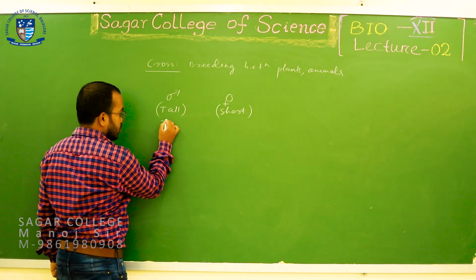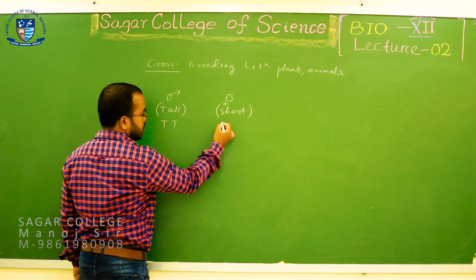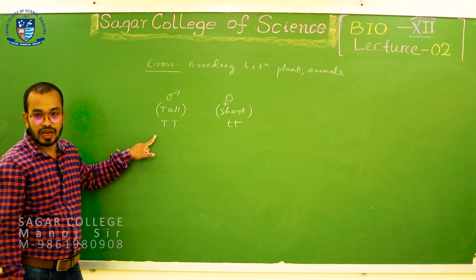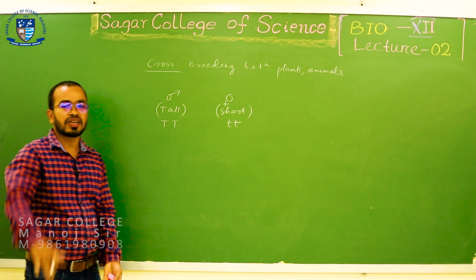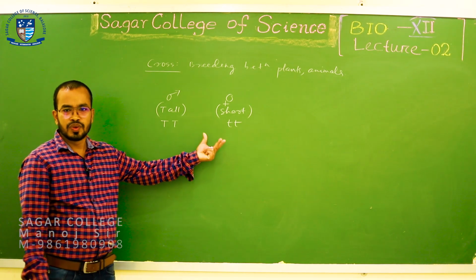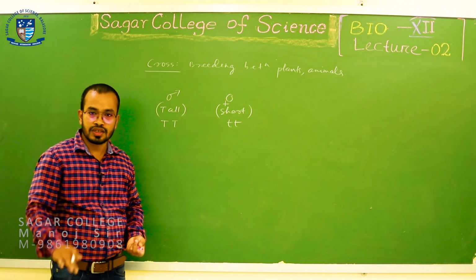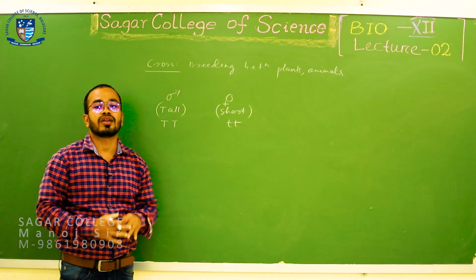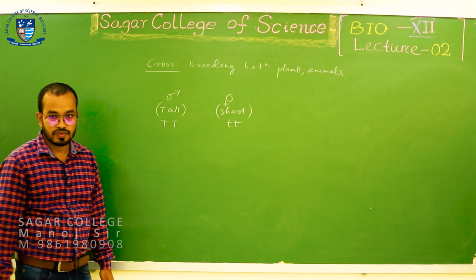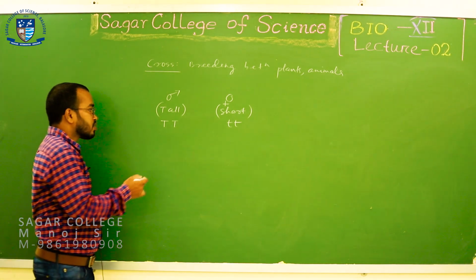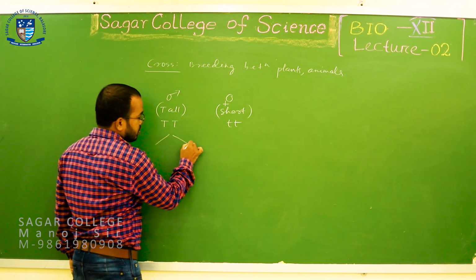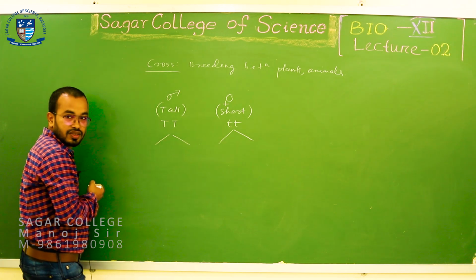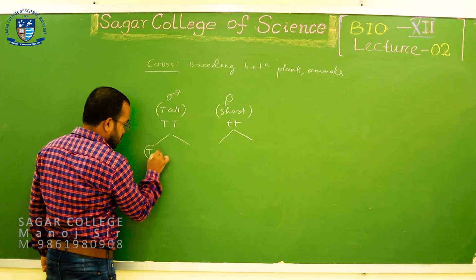The genotype for the tall parent is capital T capital T, and the female is homozygous recessive. So my male plant is homozygous dominant and tall, and my female plant is homozygous recessive and short. Now I will cross the tall and the short plants. The first step of sexual reproduction before breeding is the production of gametes.